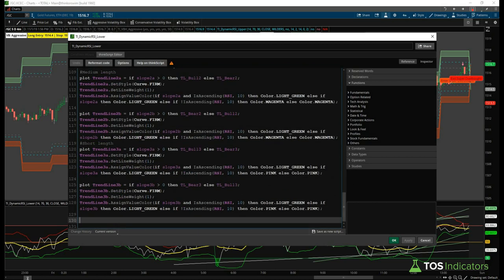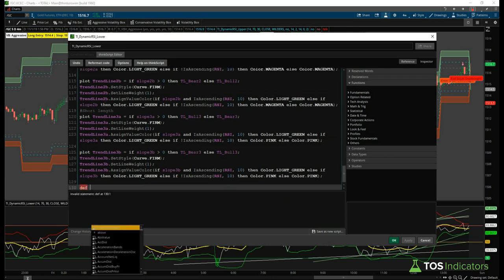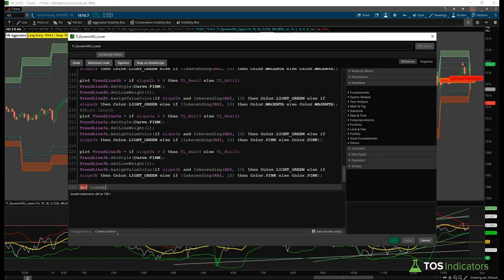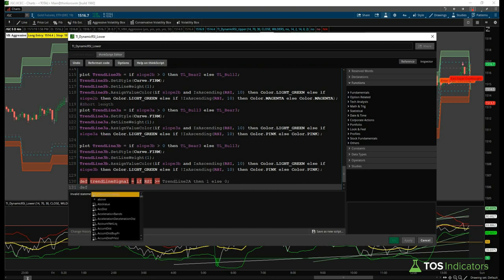But first, let's go ahead and take advantage of this trend line code and create our signals. And so we'll have just some very simple code. We'll say trend line signal, and this will be if our RSI is greater than or equal to trend line 2A, then 1, else 0. And then we'll repeat the same thing, trend line signal B, and we'll say if RSI is less than or equal to trend line 2B, then 1, else 0.